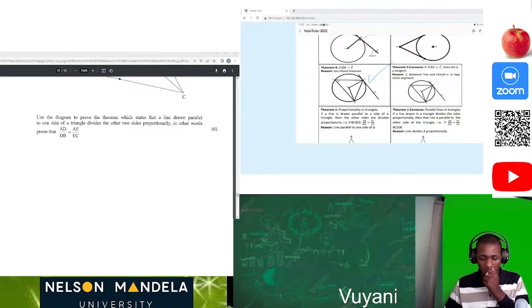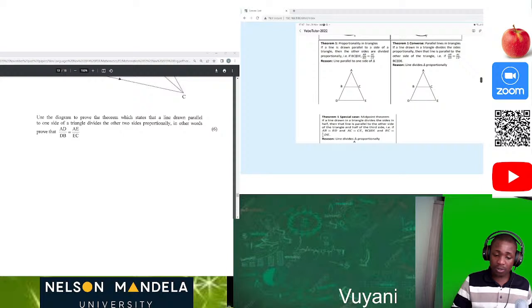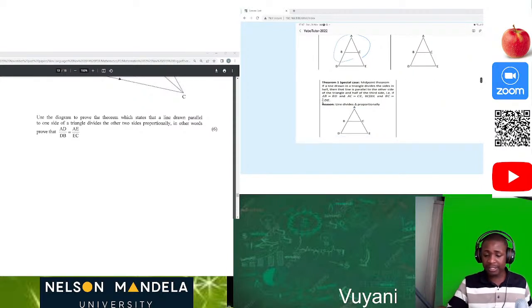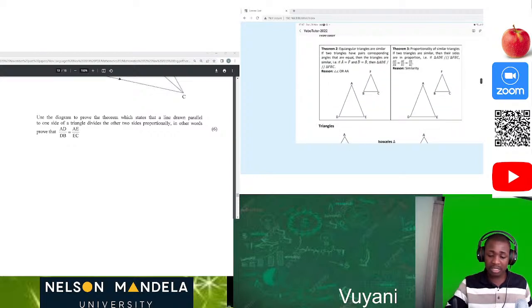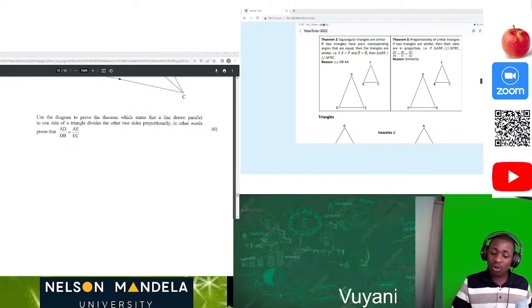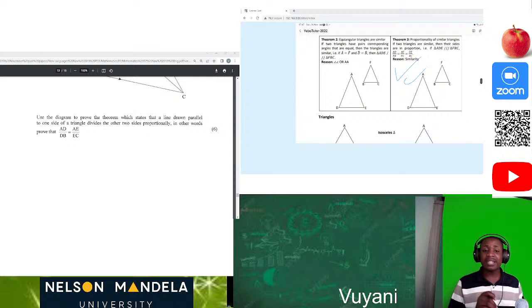Please be careful. Then this is also the proportionality theorem. Then we also have the special case here. These things are so important, so crucial. Then this one is also important, the similarity theorem.